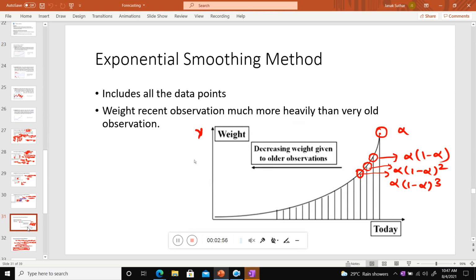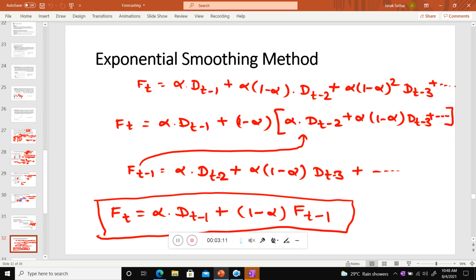Then you can easily use the exponential smoothing method. The weightage exponentially decreases as we deal with older observation data.